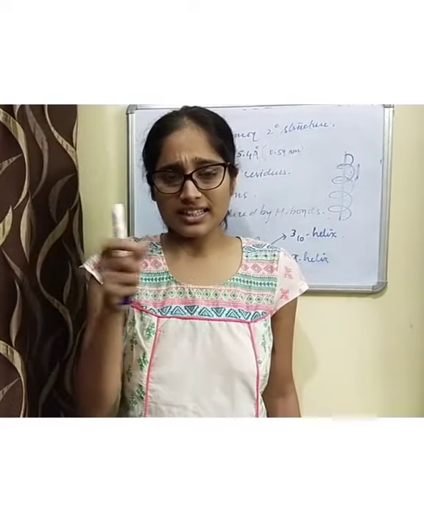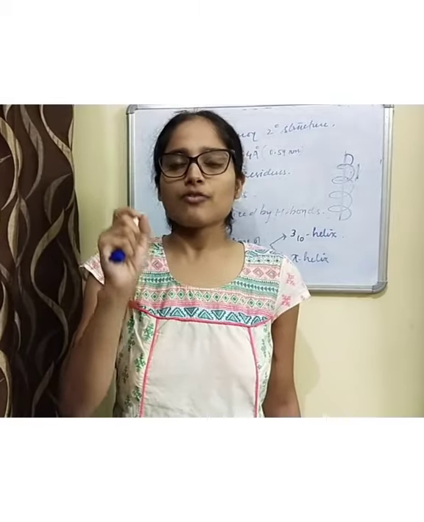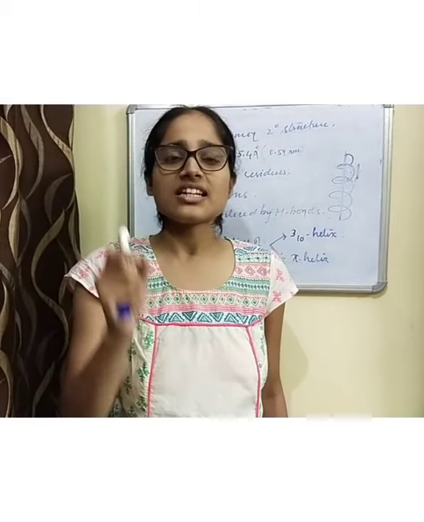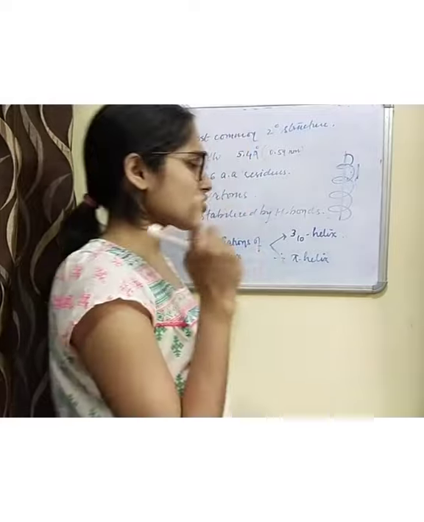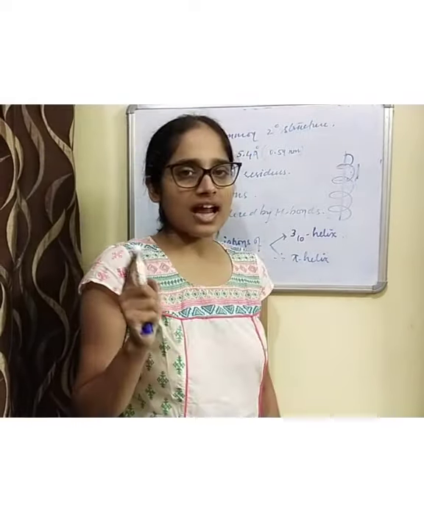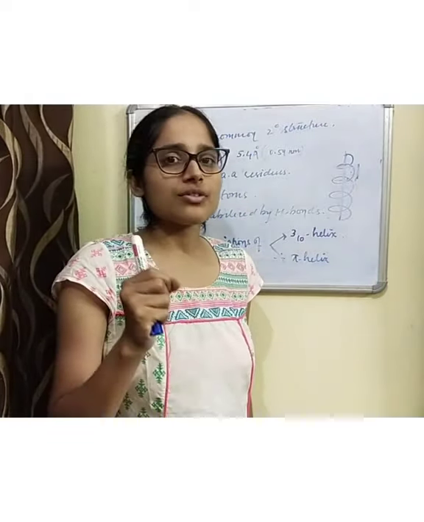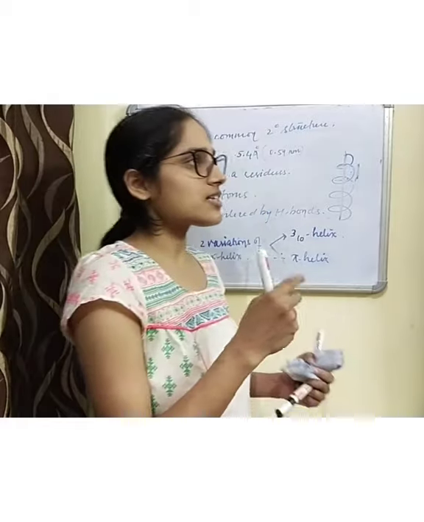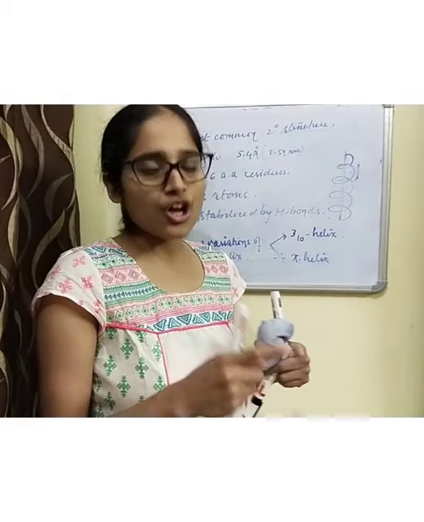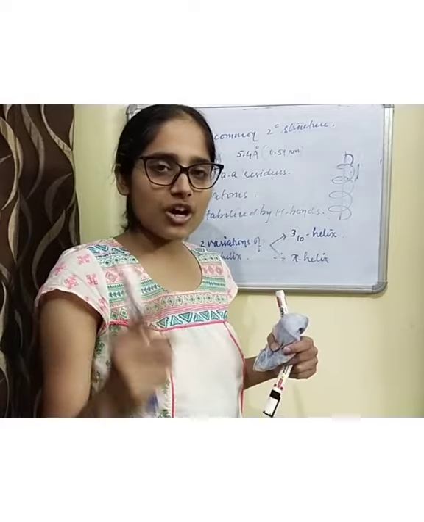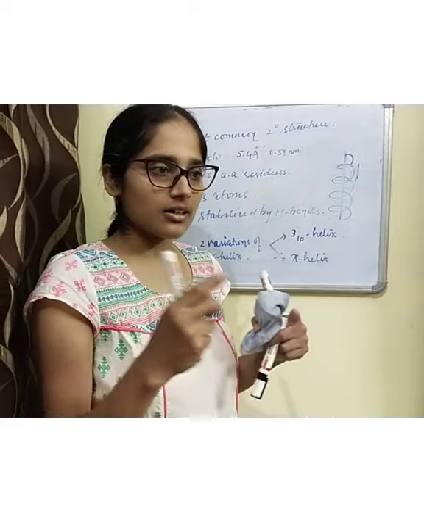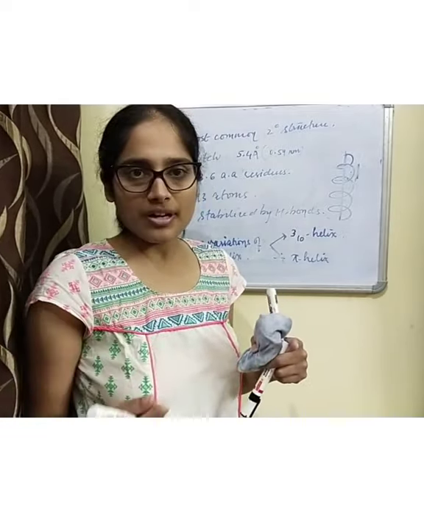Okay, so proline, what is the structure of proline? It is cyclic. It does not have a free amino group. However, it has an imino group. Because proline does not have a free amino group, it does not allow hydrogen bond formation, so it does not allow helical structure to be stabilized.